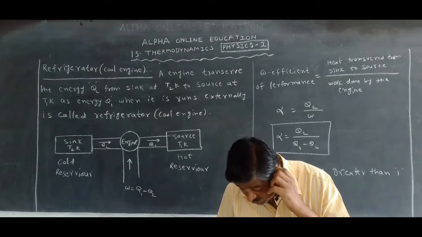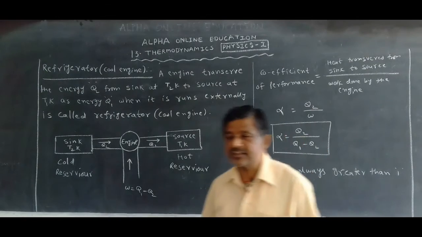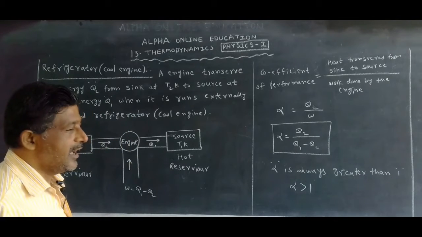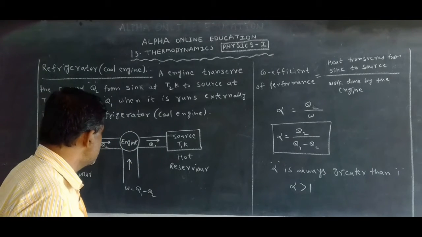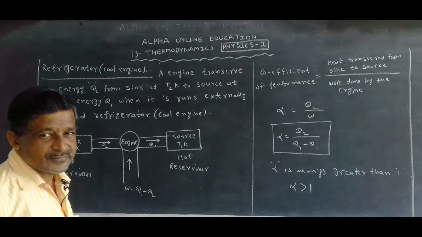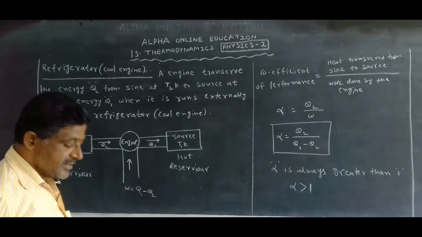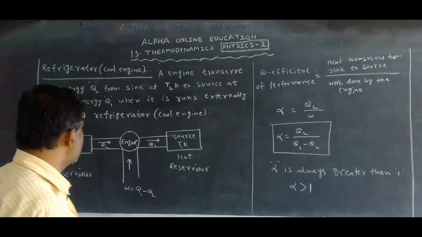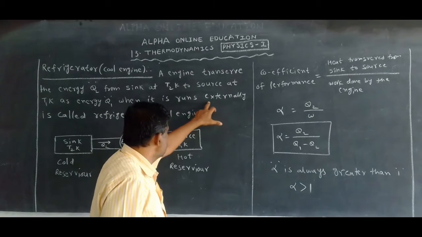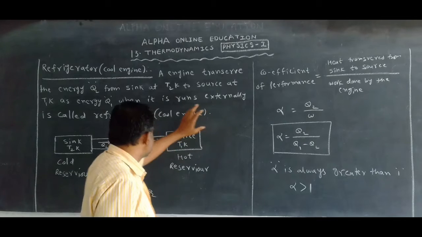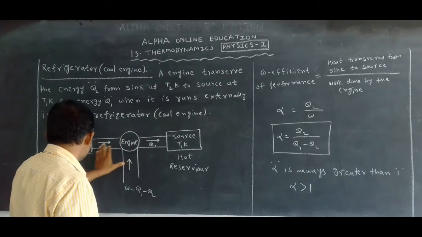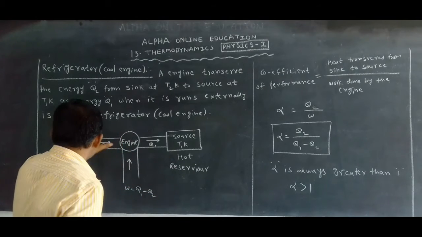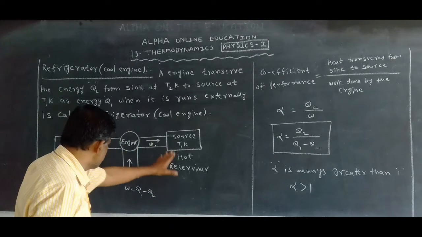When it is run, only then it transfers the heat energy Q2 as heat energy Q1 to the source. Okay? Without running the engine externally, the heat is not transferred from the cold reservoir to the hot reservoir, from sink to the source.